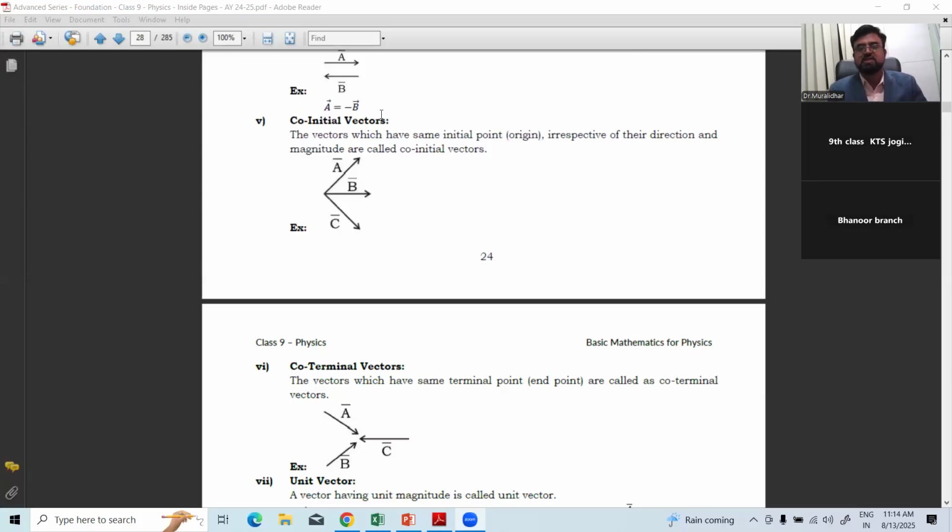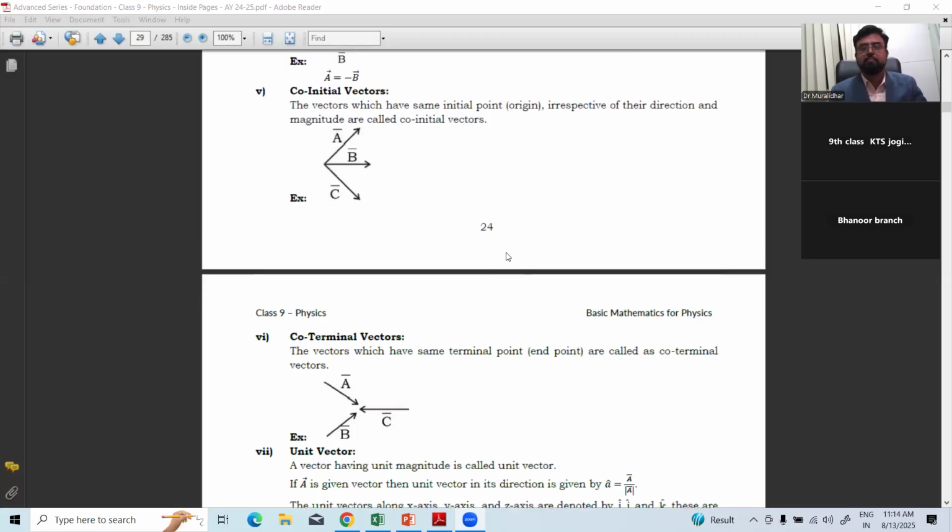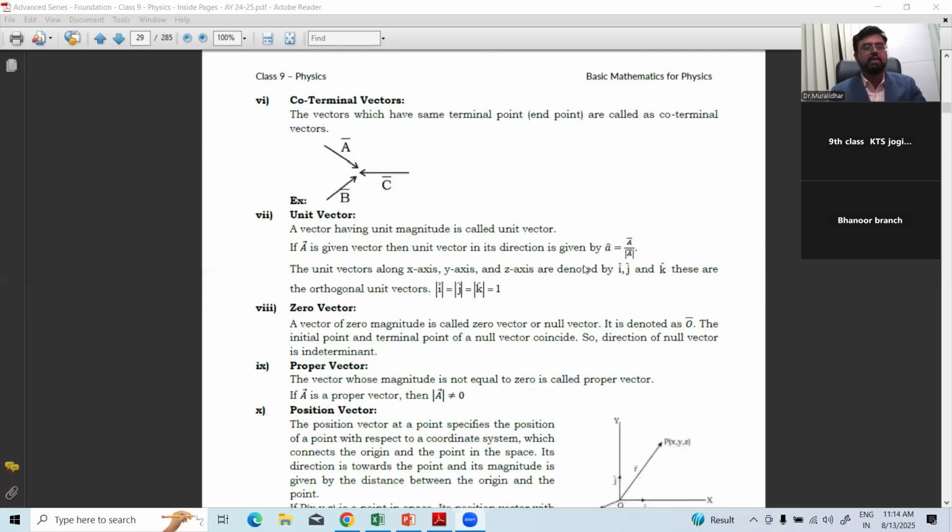So these 5 sessions and maybe 2-3 more sessions to complete this chapter, to feel like a mathematics class. Then we'll enter into our real physics. Tail and head. The length of the tail indicates magnitude. Head indicates the direction. We are at page number 24-25. A few more are there to complete the chapter. Okay, then